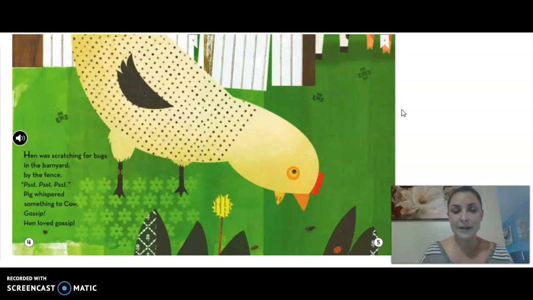So what are in the story the characters that we know so far? Take a second and think about it. Yeah, good ideas. We have a cow, we have a pig, and we have hen. Those are the characters that we have so far.